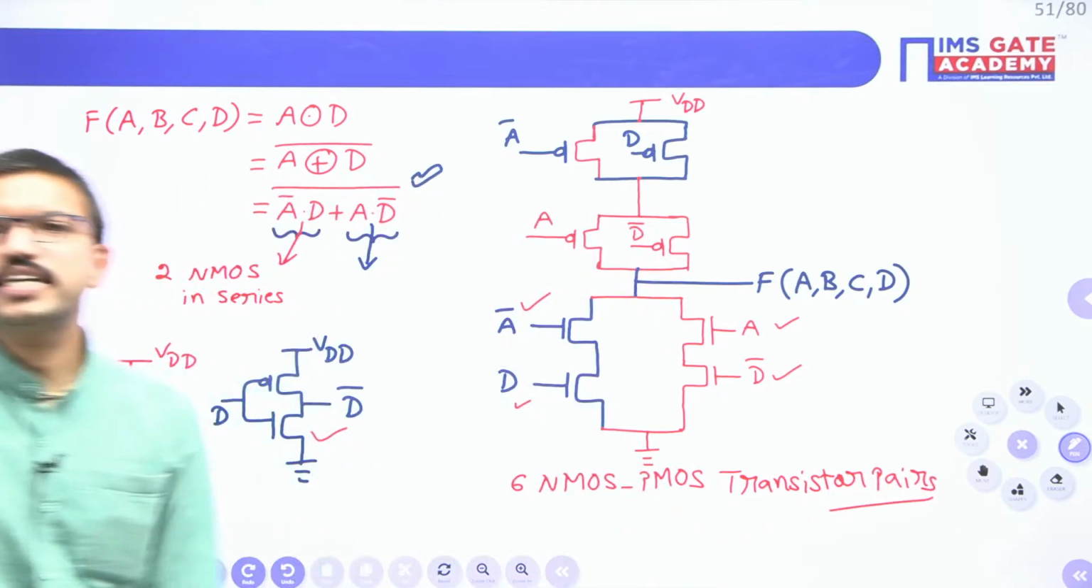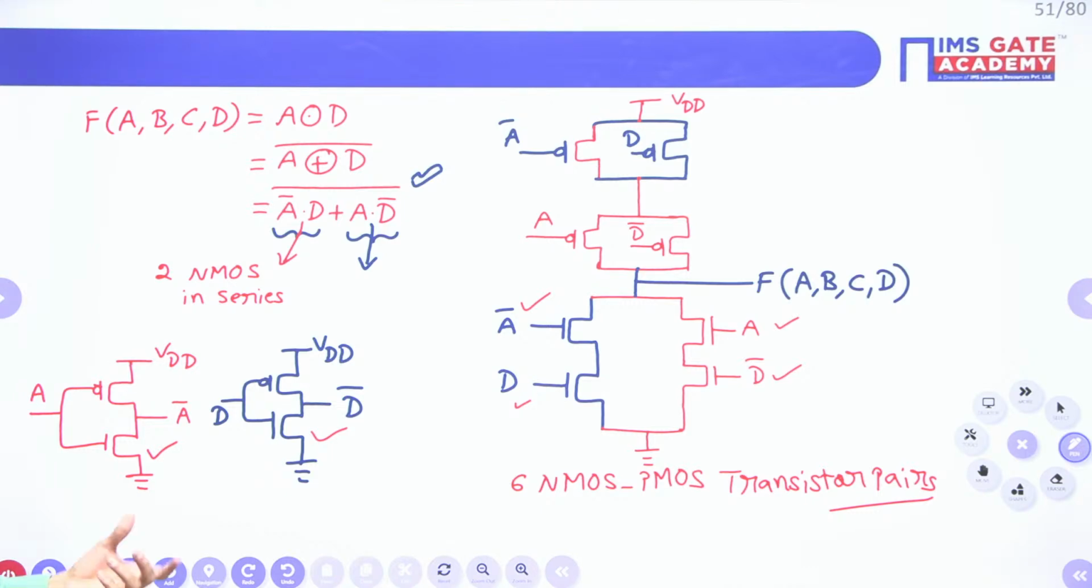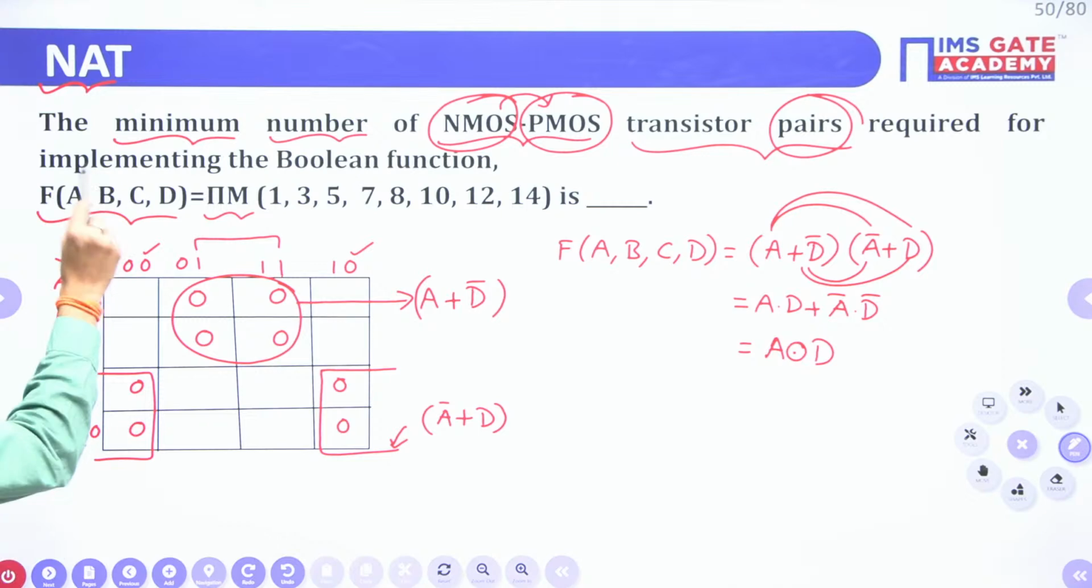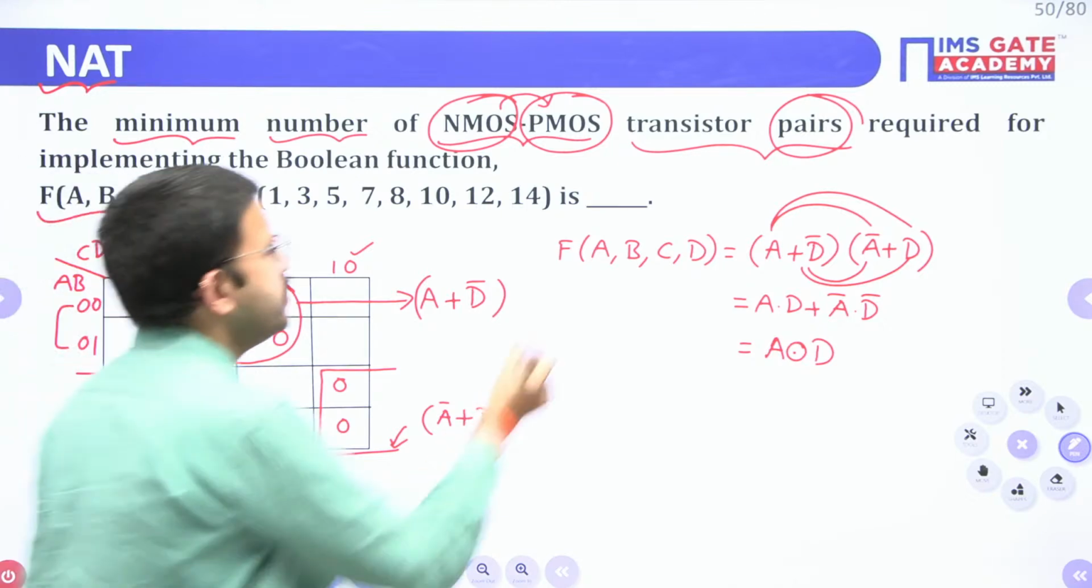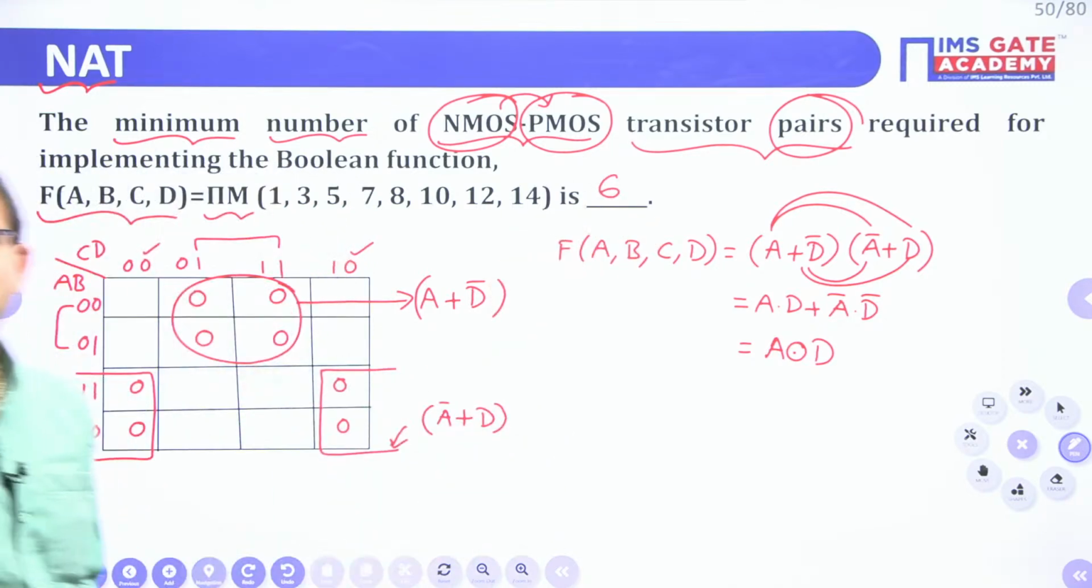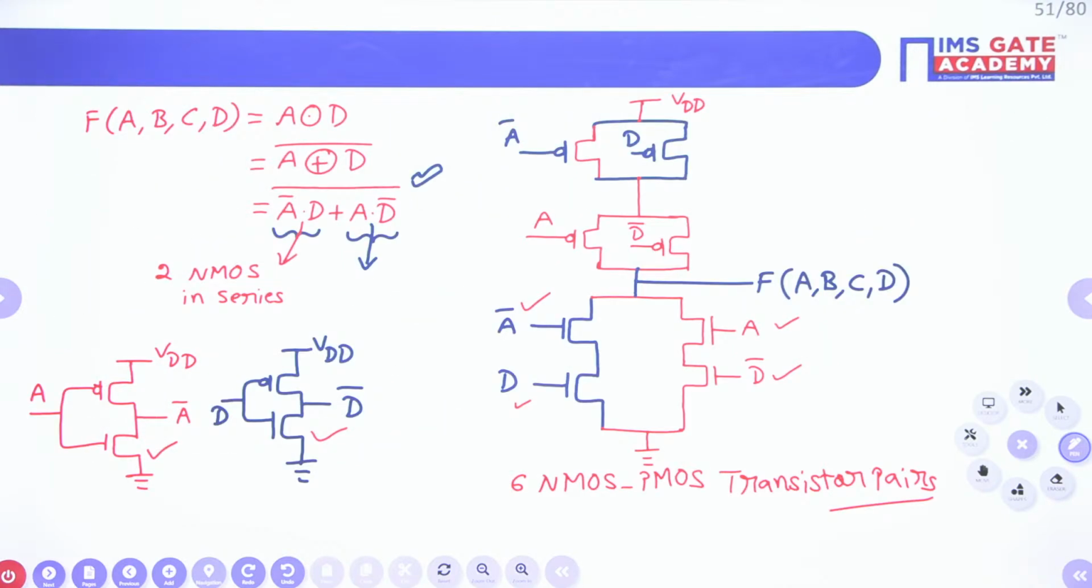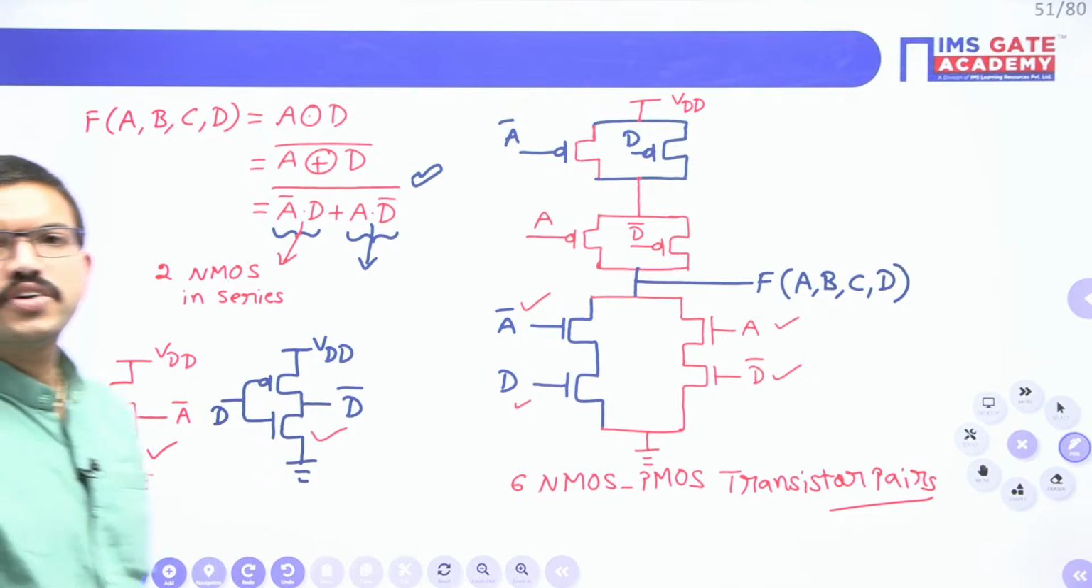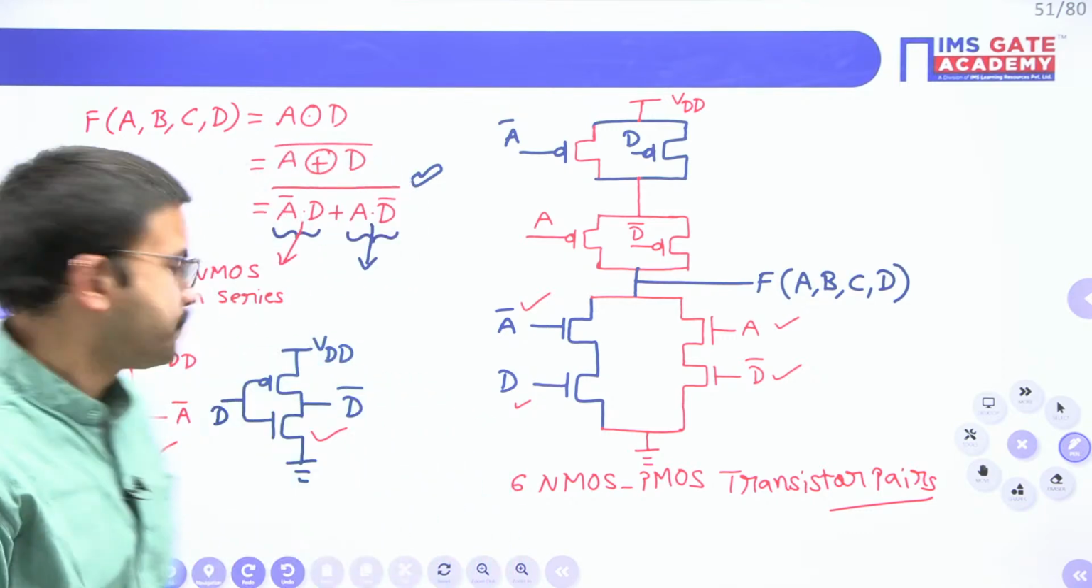Okay. Is it clear, Amit? In total we require 6 NMOS PMOS transistor pairs. Since the question is regarding the minimum number, the answer will be 6. Okay, I hope it is clear for everyone.